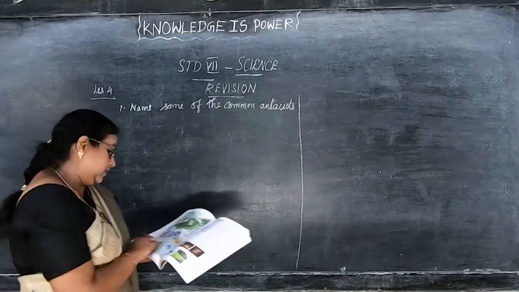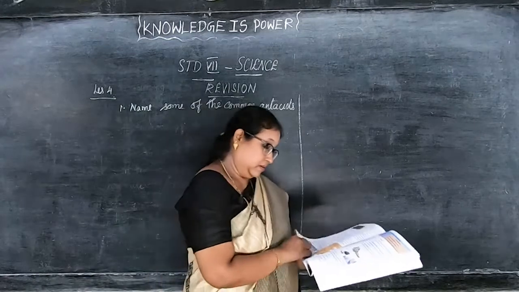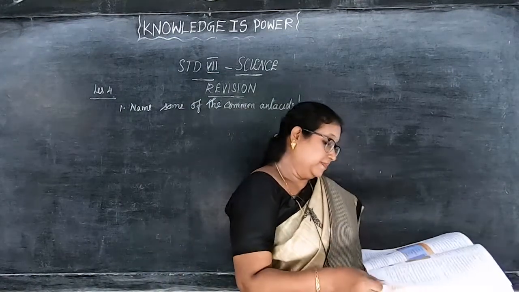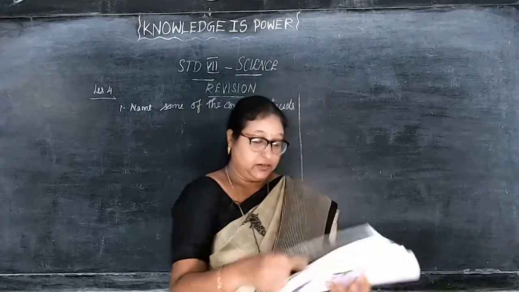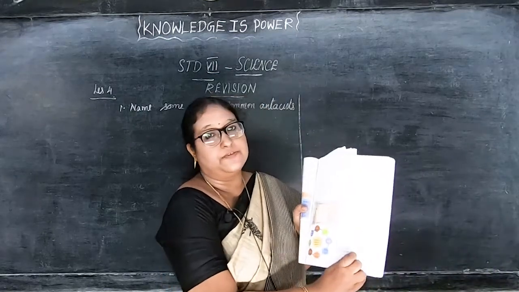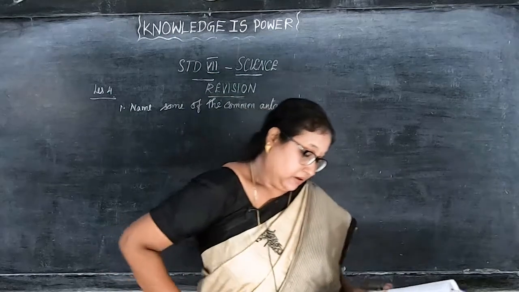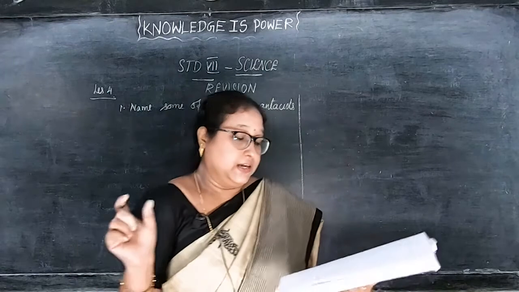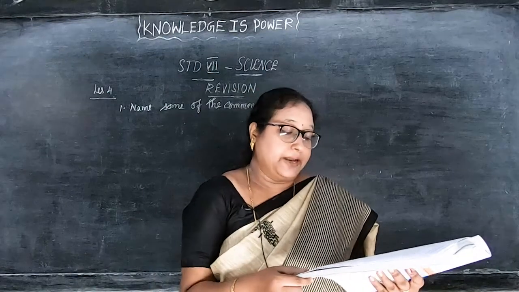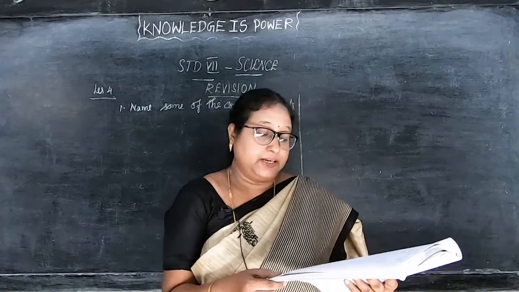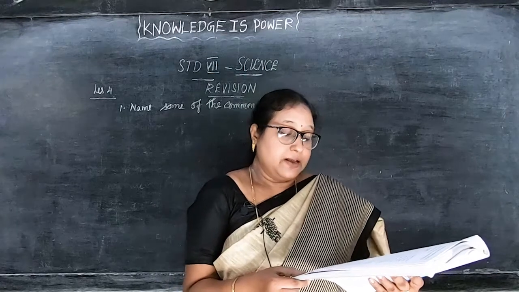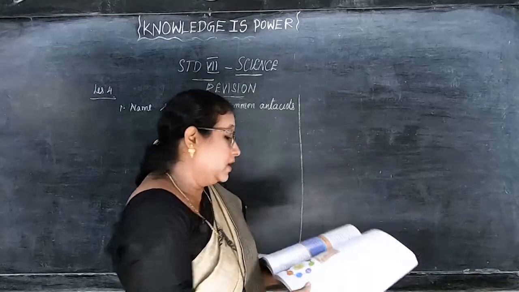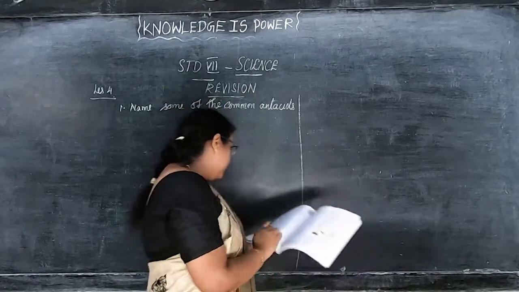It is on page number 67, children. Right side, down, second para. From down, it's the second para. Most of the common antacids are, in that para, second line: sodium bicarbonate, calcium carbonate, magnesium hydroxide, magnesium carbonate and aluminum hydroxide. This is the answer. Okay. That is from name some of the common antacids.